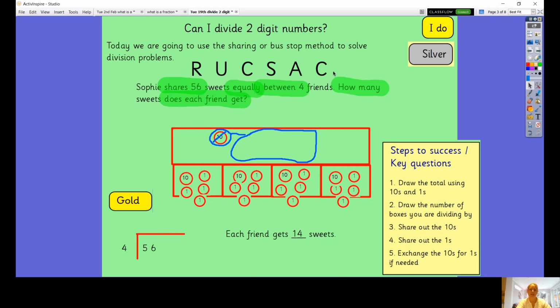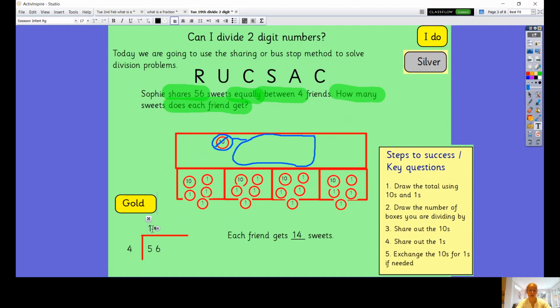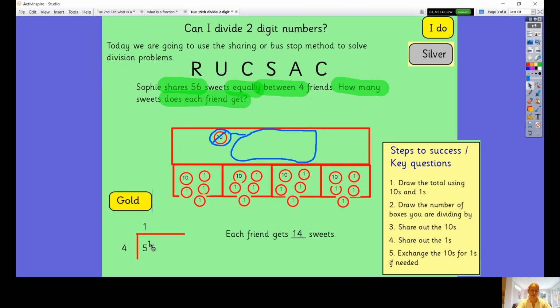And then the last one is C for check. So I'm going to use the bus stop method here to check. If I'd used the sharing method, I could use the bus stop method to check. So once again, how many groups of 4 can I make out of the 5? I can make 1. And then I've got 1 left over.